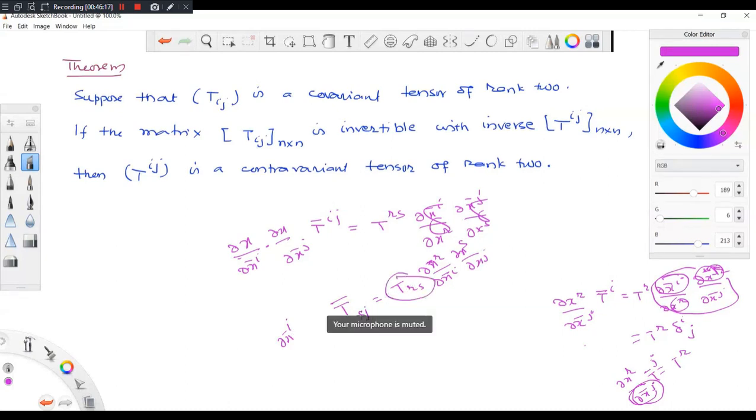Initially it is covariant, and when you take this kind of inverse transformation, it becomes contravariant. So this is the basic idea. If you need a proof, I can do it. Next class we will prove it anyway.